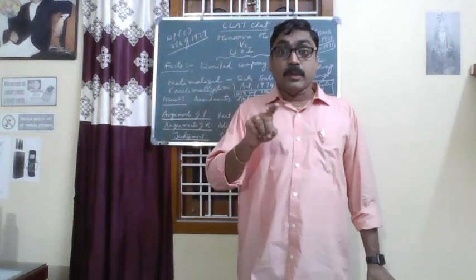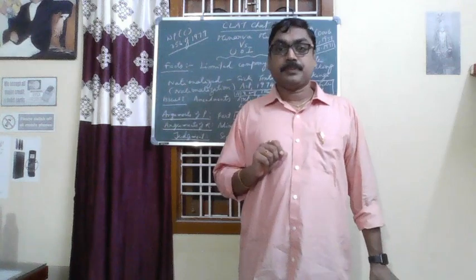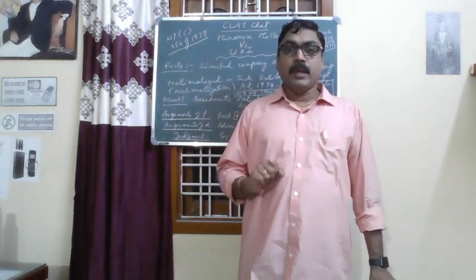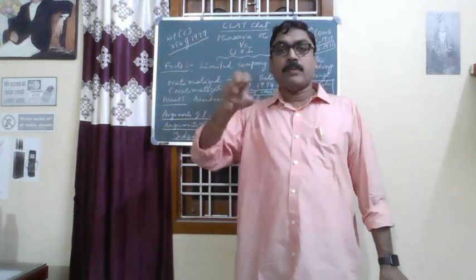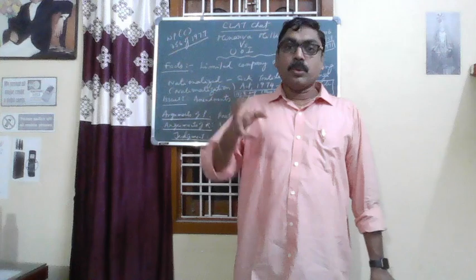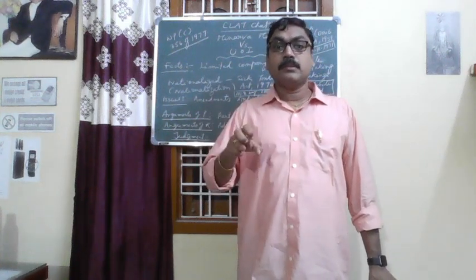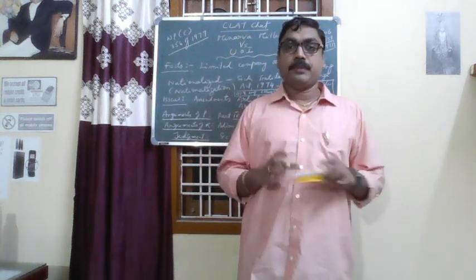Fourth, arguments of the respondent or respondents. And the fifth one is judgment. These 5 you have to trace out from that case and give the notes on each topic elaborately or in brief as per the need.